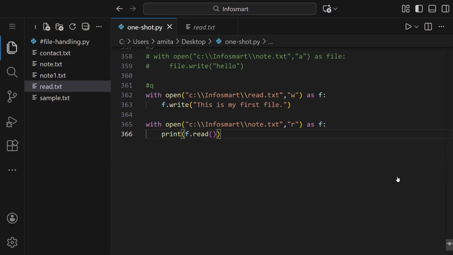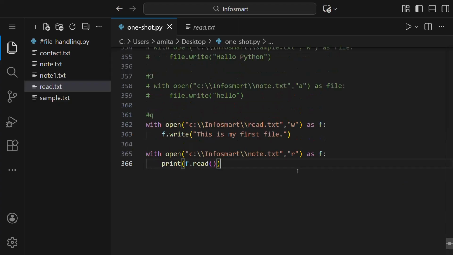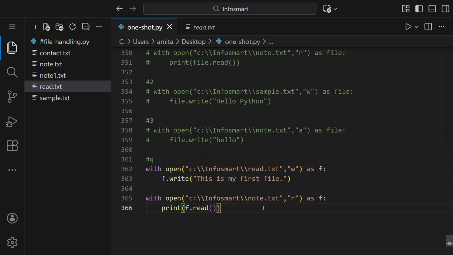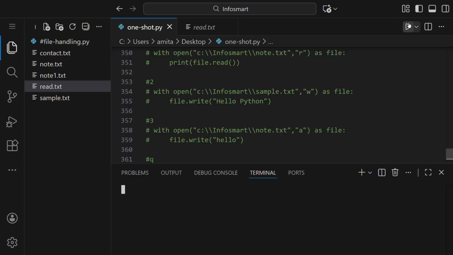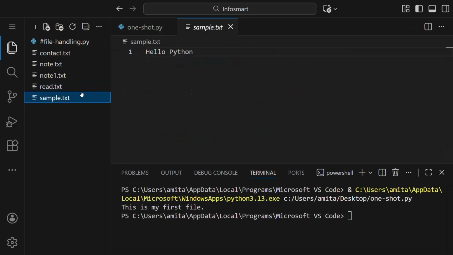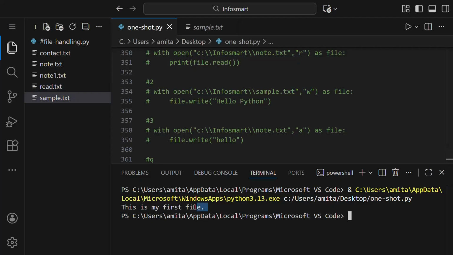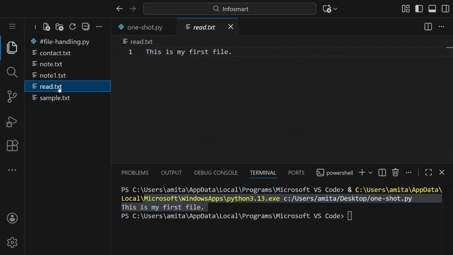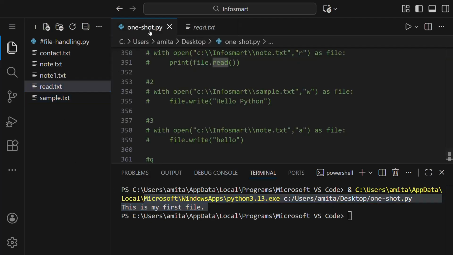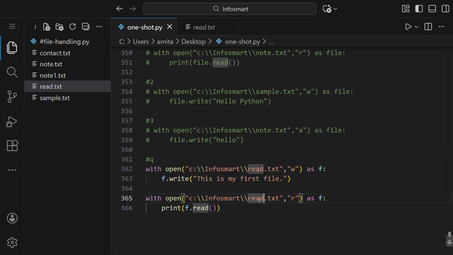So let us see what is the error here. We are opening note, and that's why it was printed. Yeah, so this is the error. You have to write here read. So if you run this again, you can see in this read file this is my first file is written, and here also this is printed. Last time I had written the name of the wrong file, and that's why something else was printed.